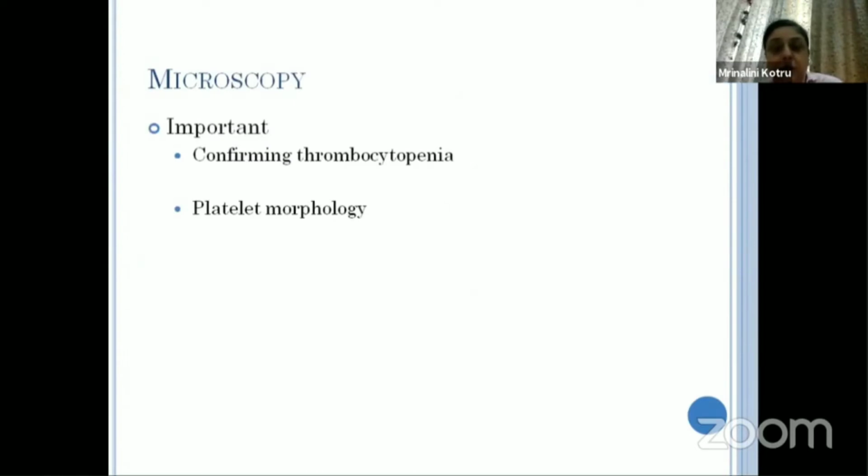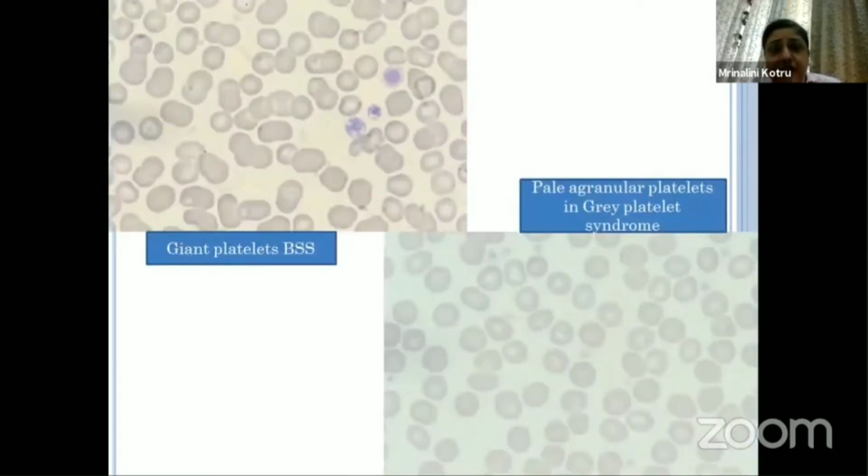So microscopy is important for confirming thrombocytopenia as well as platelet morphology. In this case, when you see the platelets on the smear, you can see large platelets, almost to the size of an RBC.